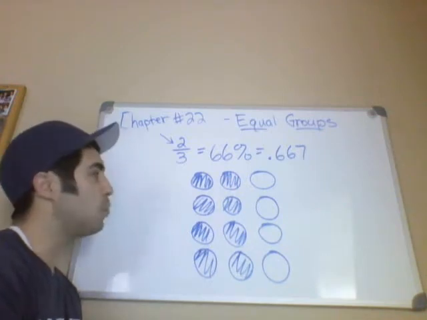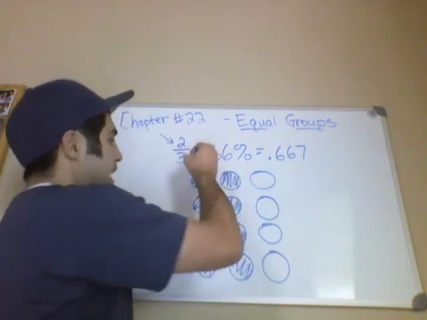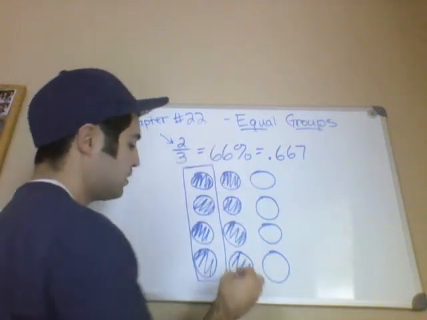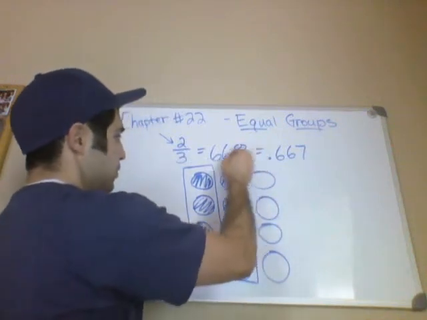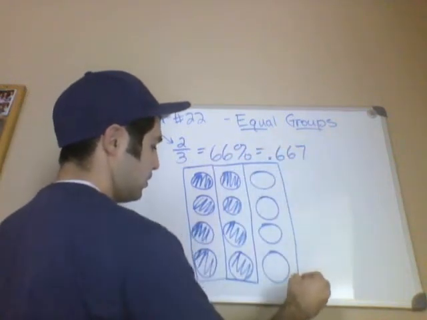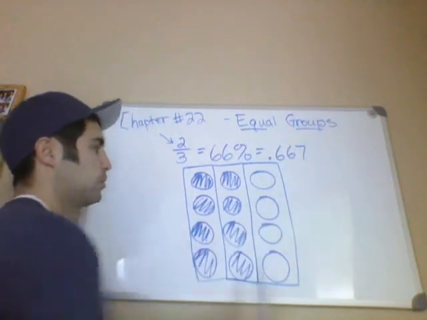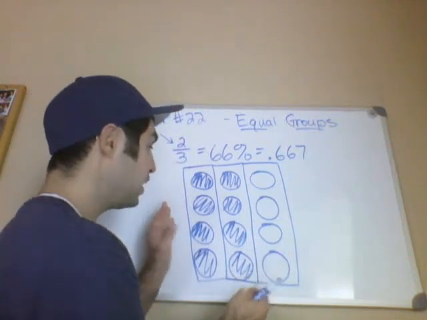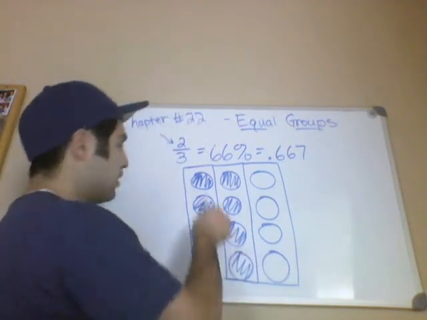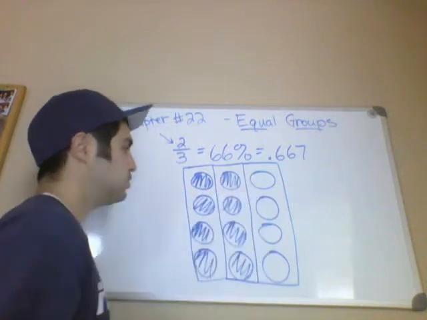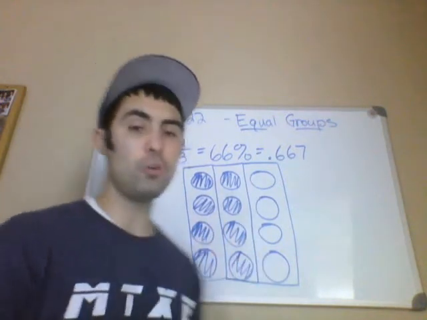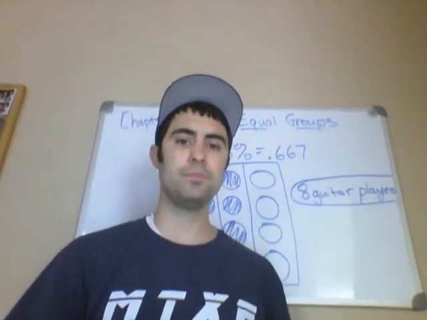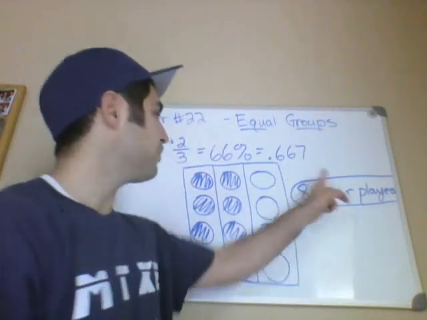Okay, so let's talk about what 1/3 is. So we have 1/3 right here, 1/3 right here, and 1/3 right there. 1, 2, 3. 3/3 is the whole thing. So this whole group of musicians right here, 2/3 of them play guitar. So that would mean 1/3, 2/3. So how many total musicians play guitar, as you can see with this picture graph right here? So that would be a total of 8 guitar players.